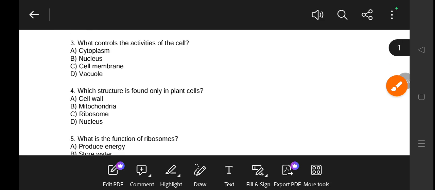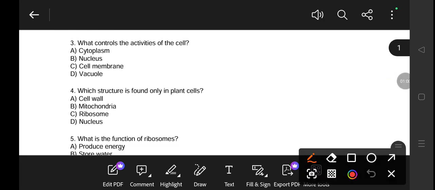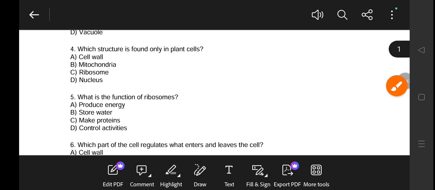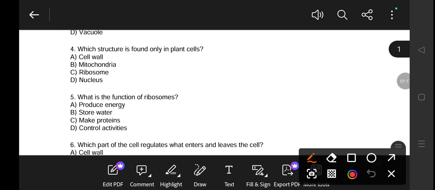Which structure is found only in plant cells? The cell wall is the structure which is only found in plant cells. So the answer is A. What's the function of ribosome? Ribosome function is to make proteins.